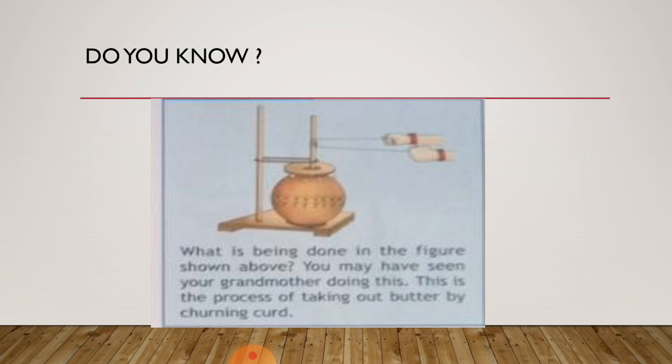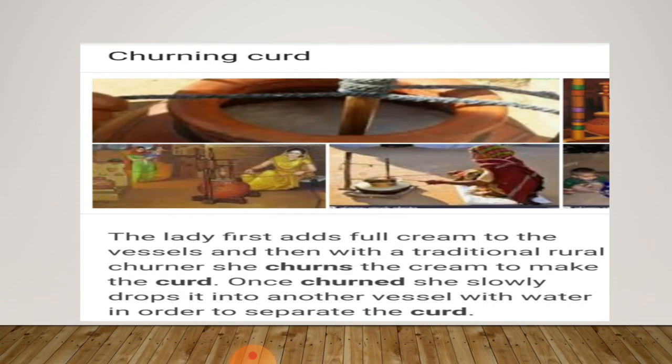This is the process of taking out butter by churning curd. So this process can be understood by this image. The lady first adds full cream to the vessel and then with a traditional wooden churner she churns the cream to make the curd.